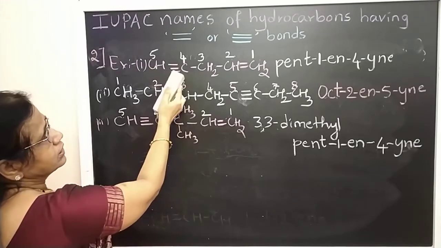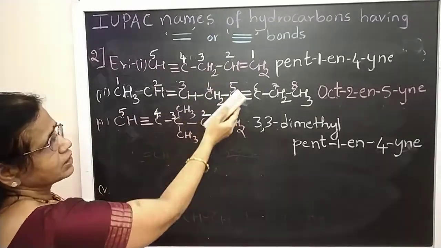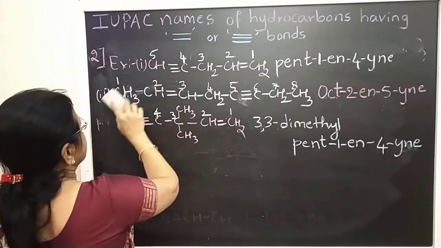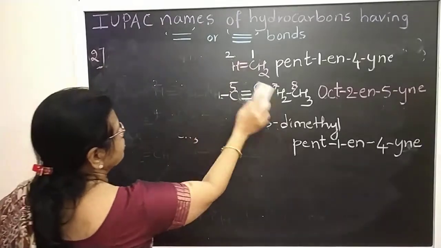So this one is: if the chain has both double and triple bond, we should give the preference to the double bond. Okay, then the last, the third rule.